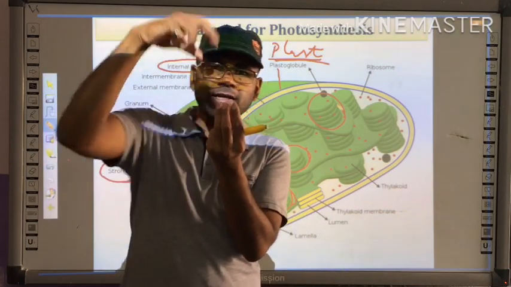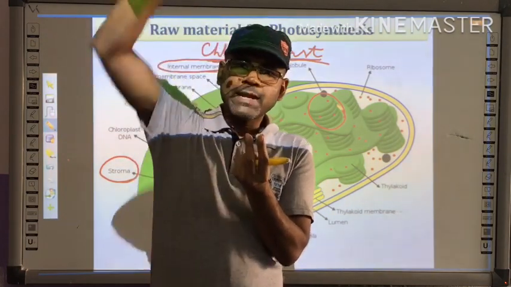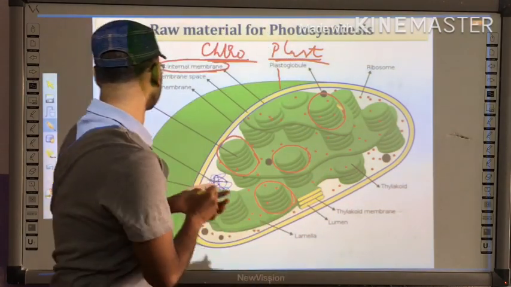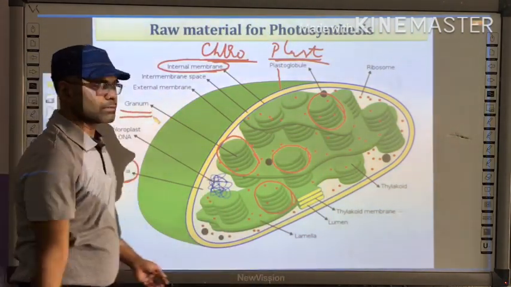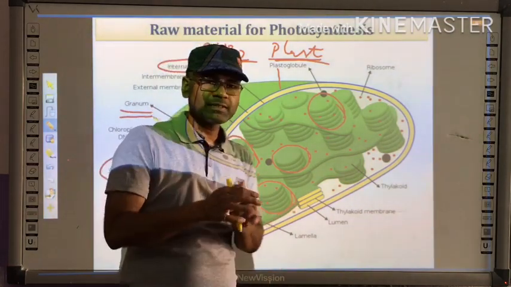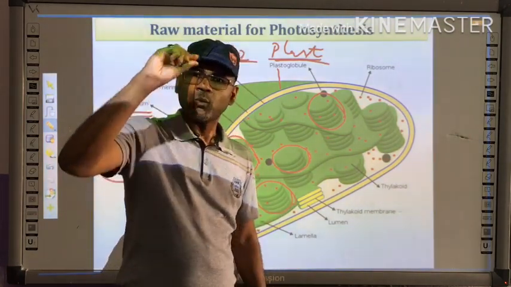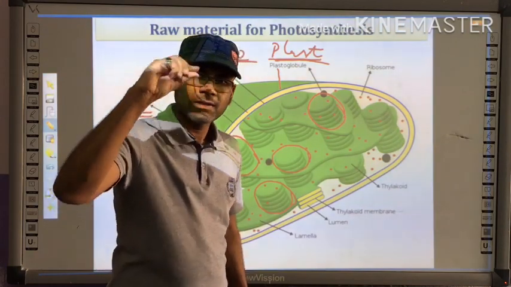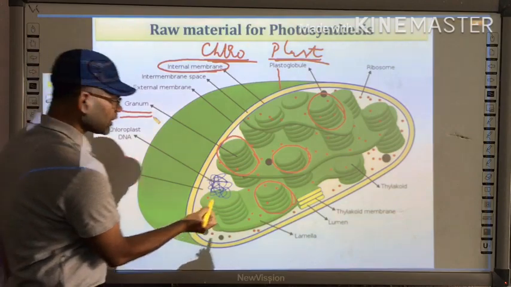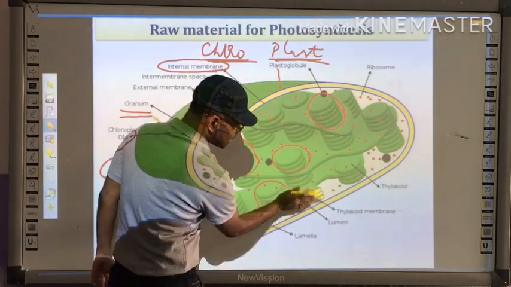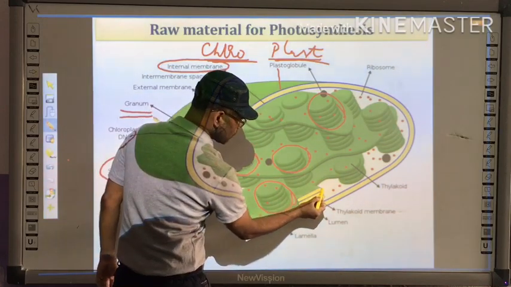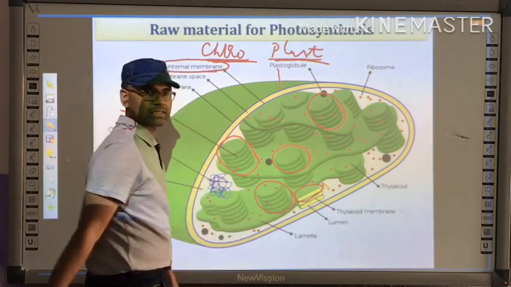If you take coins and keep them in a bundle, how does it appear? Okay, so that one bundle is termed a granum. This granum is the bundle of coins. One coin from the bundle is called a thylakoid.